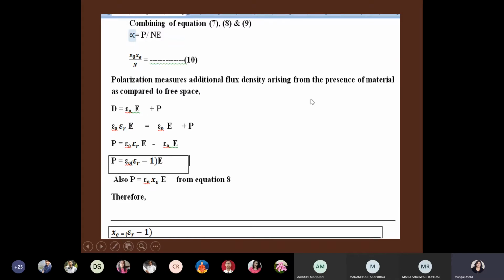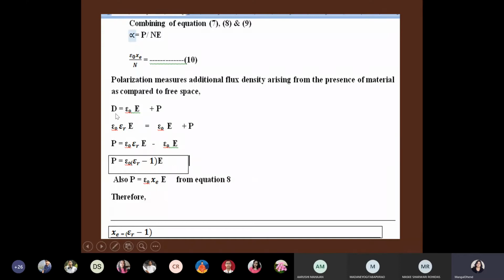But when electric field is applied, how polarization is created. In the same way, you can just imagine when free space is there will be no dipole moments, and when that free space you will replace by some another material, then dipole moments will be created. So therefore flux density will increase, and the increase in flux density is due to polarization.